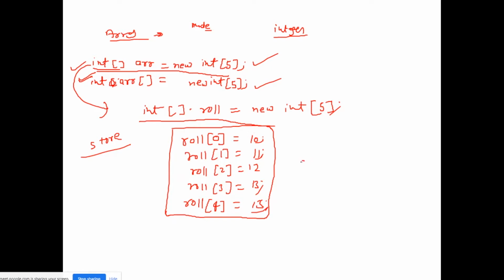Just go sysout, System.out.println, and the array name is roll, and give the index. So what will this print? This will print this first one, right? Suppose I give a print for roll 3. So what will it print? It will print this fourth index, right? 0 1 2 3.